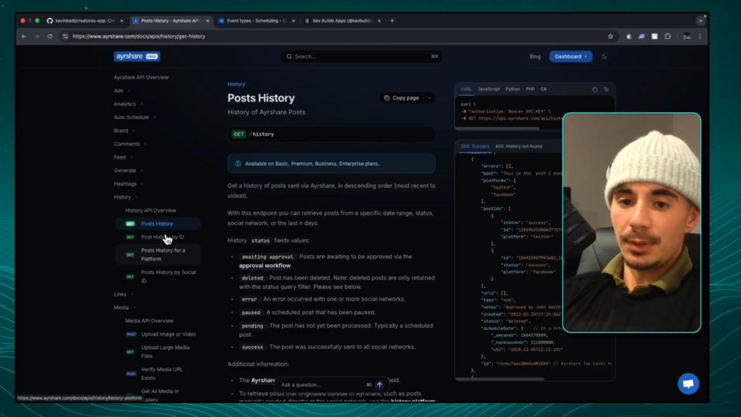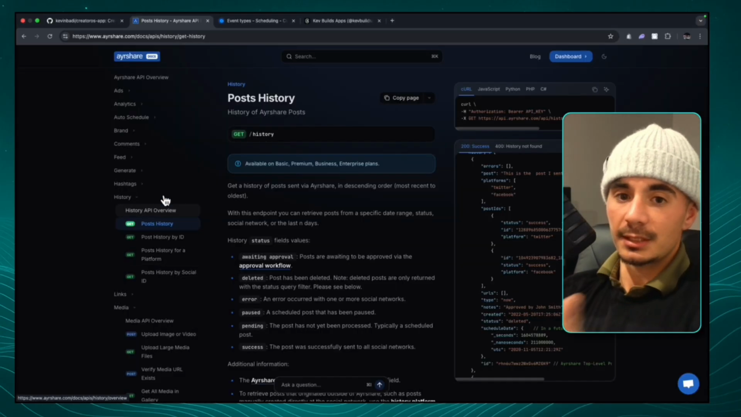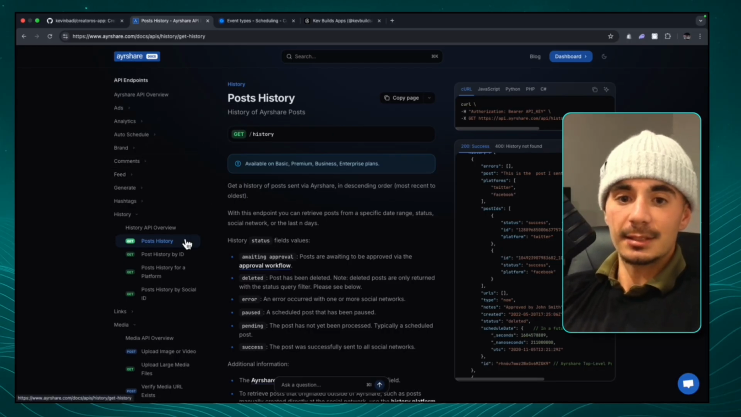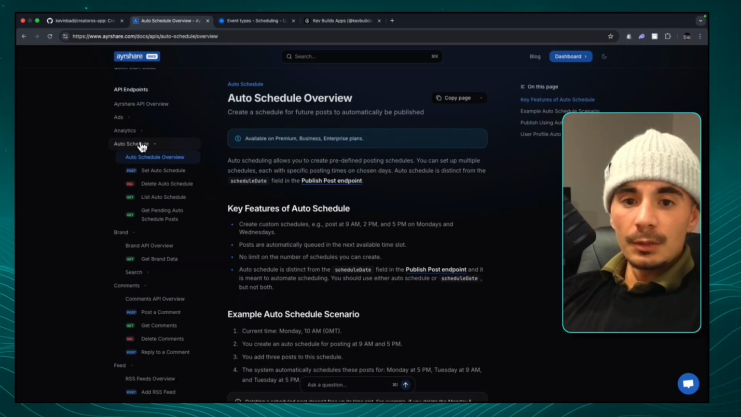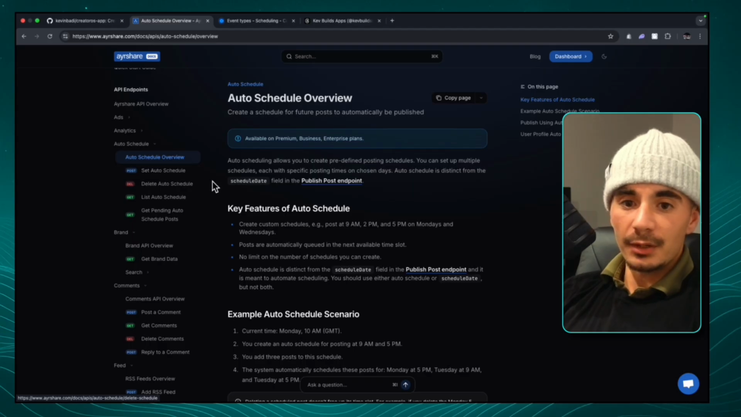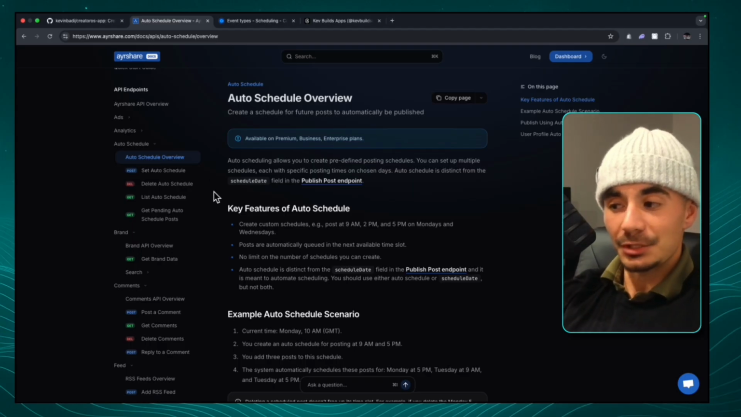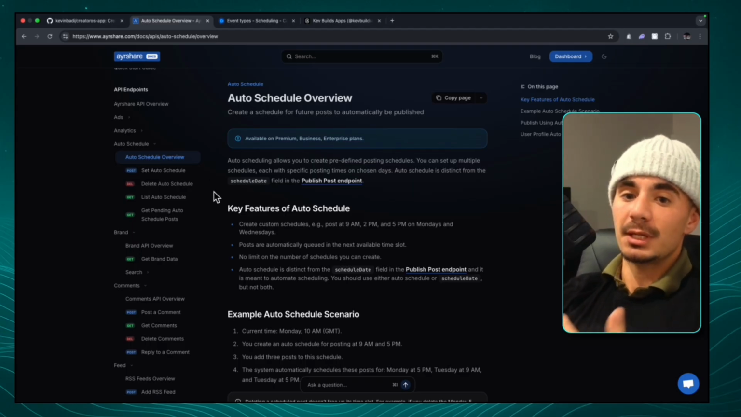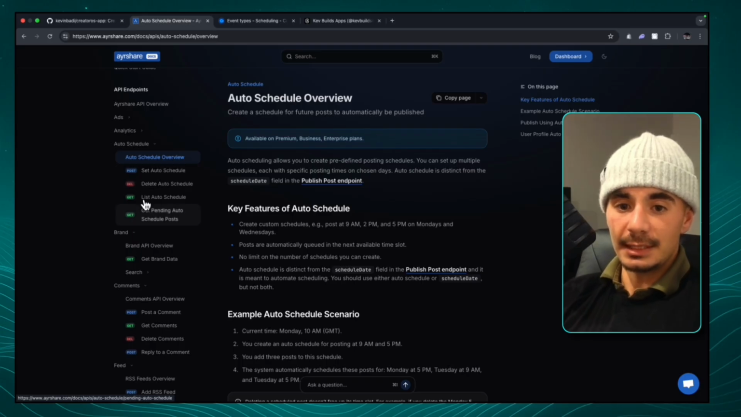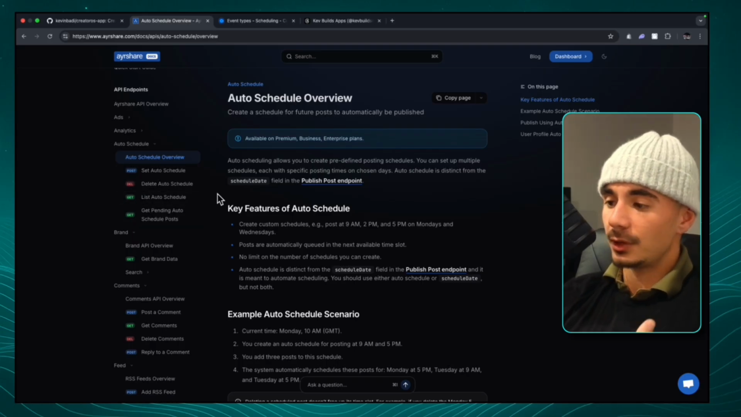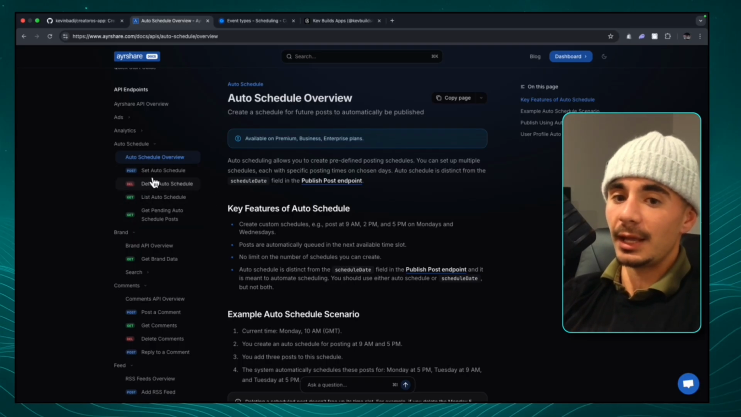And so when you do the post history and you see a platform is scheduled out, that then leads itself to the scheduled API call, which would be this auto schedule dropdown. So when you have the post history ID, you can use the post history ID to actually get the auto schedule of the content that's going to get uploaded. And this is where you can also delete the content that's going to get uploaded before it does.